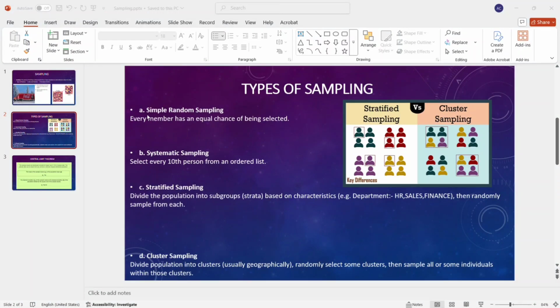First is simple random sampling. Simple random sampling is basically where every member has an equal chance of being selected. For example, in a school, I select only 10 students from 100. So all 100 students have an equal chance of selection. So it's basically simple random sampling, and it's a very easy sampling technique.